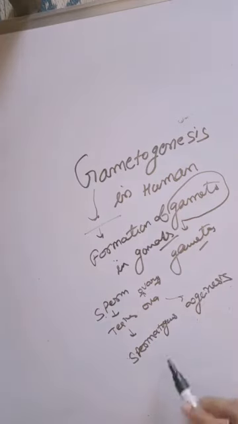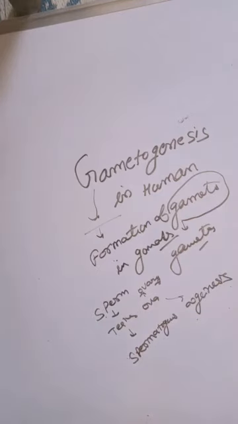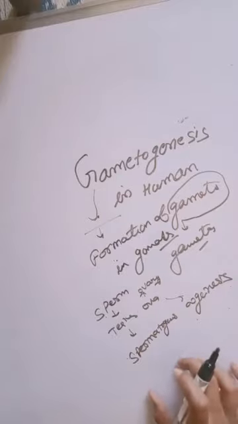It means gametogenesis has both processes, spermatogenesis and oogenesis. First of all, we will discuss spermatogenesis here.